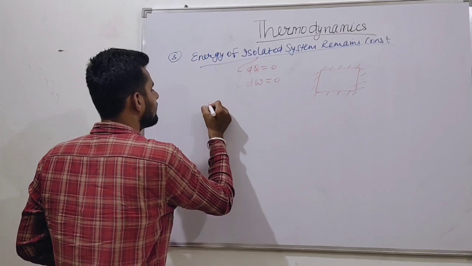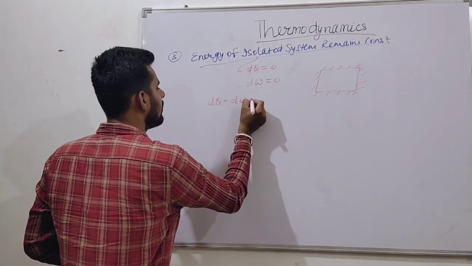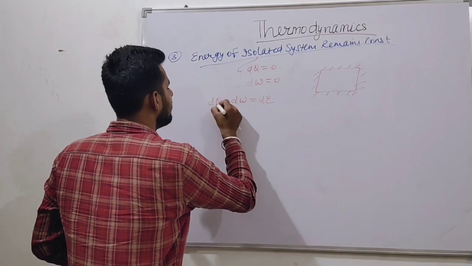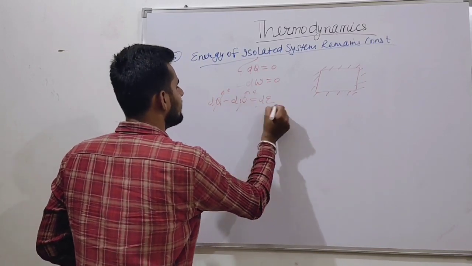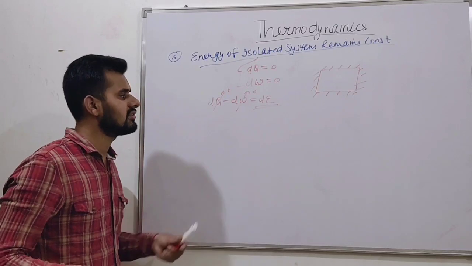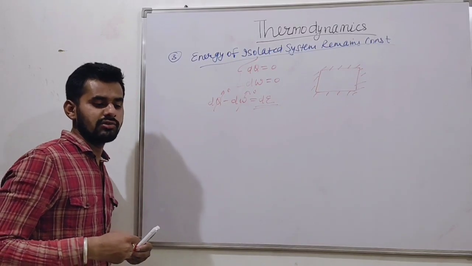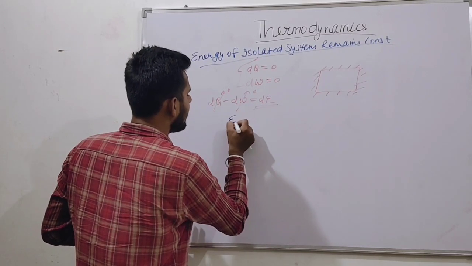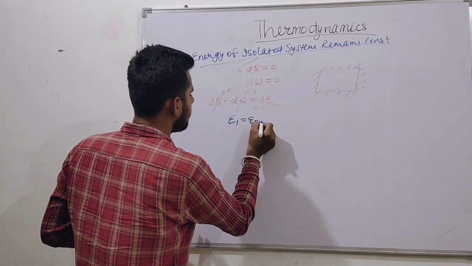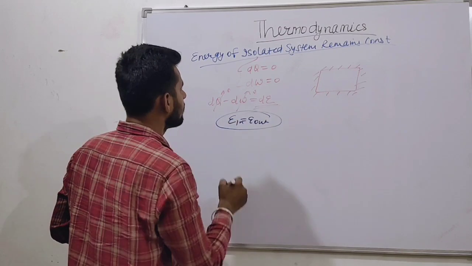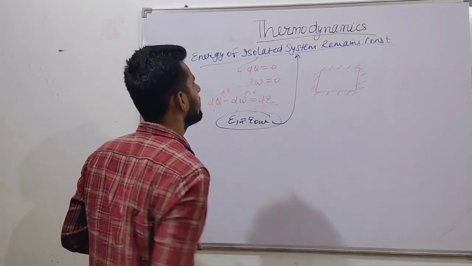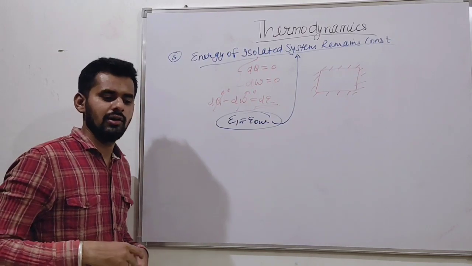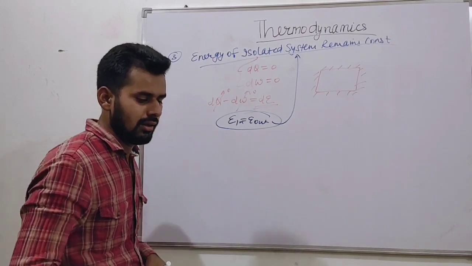Then from the relation, dQ minus dW is equal to what? dE. This is 0, this is 0. Then total change in energy is 0. If change in energy is 0, energy input is equal to energy output. So, energy of total system will remain constant. Energy of isolated system will be constant. Hope you understand it well.